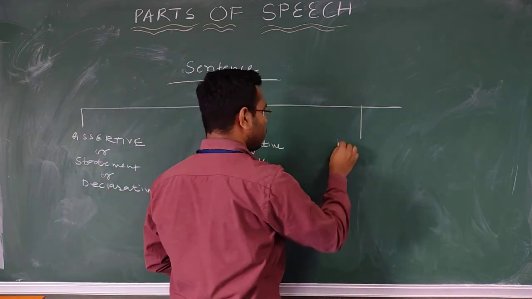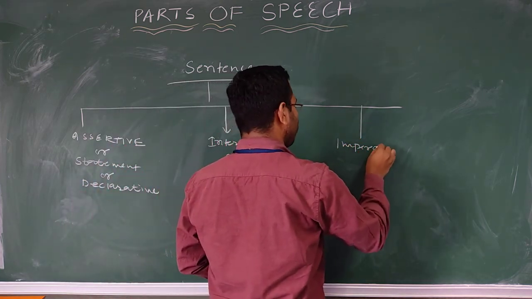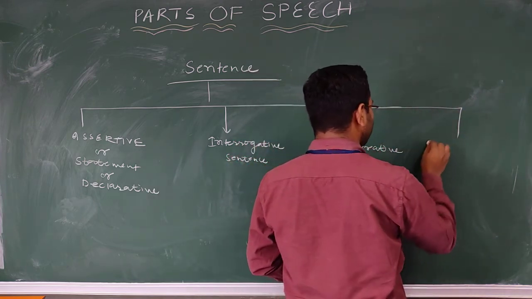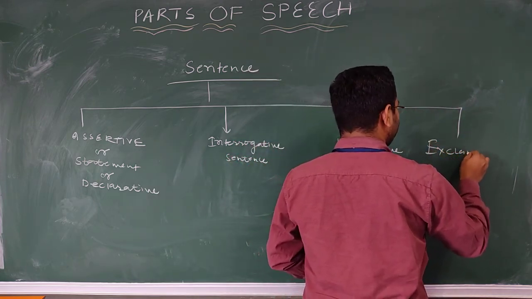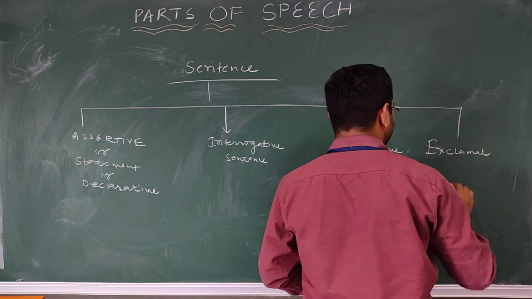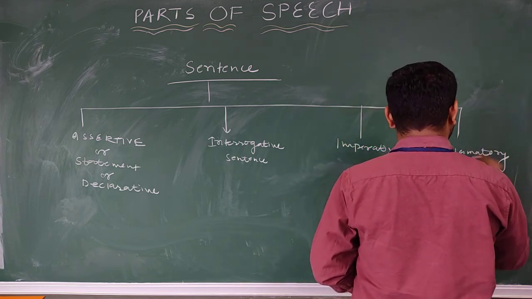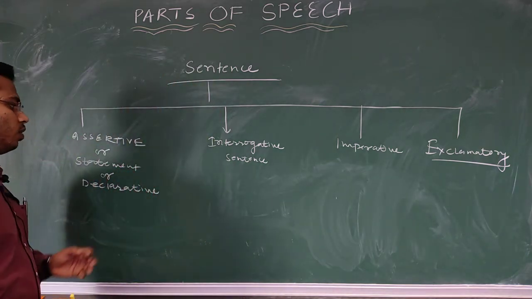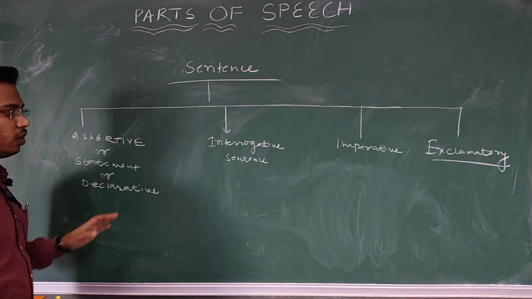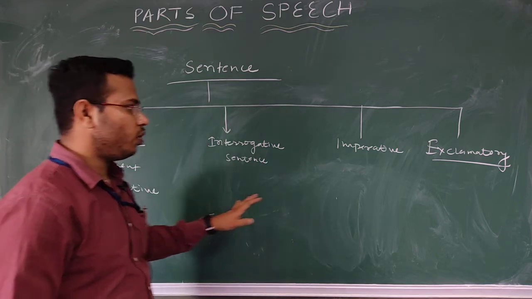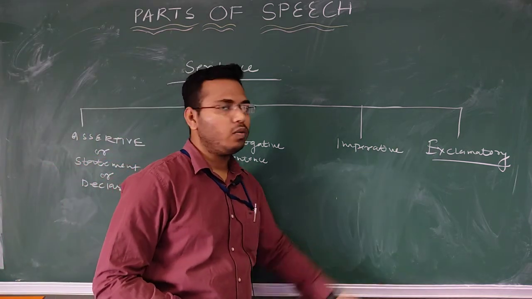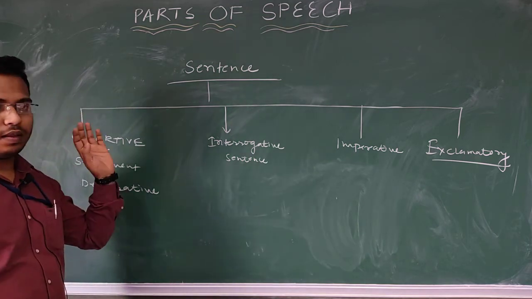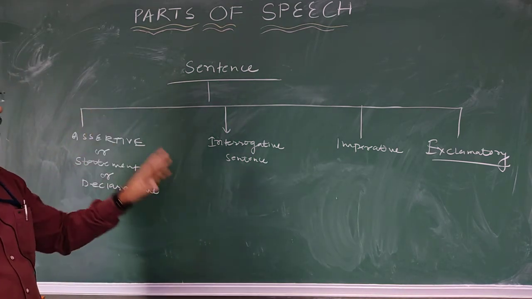Then we have imperative sentence. Then we have exclamatory sentence. Number 1, we have assertive or statement or declarative sentence. On the other hand, we have interrogative sentence. Next we have imperative sentence, and finally we have exclamatory sentence. So this is the basic classification of sentences, and this is how many types of sentence there are.